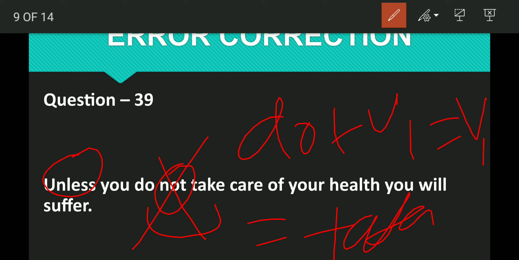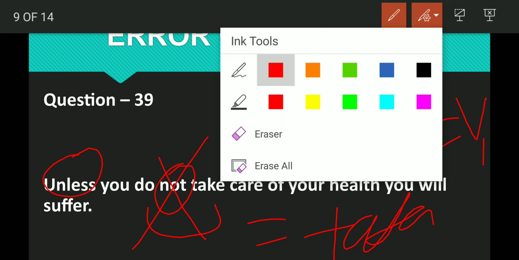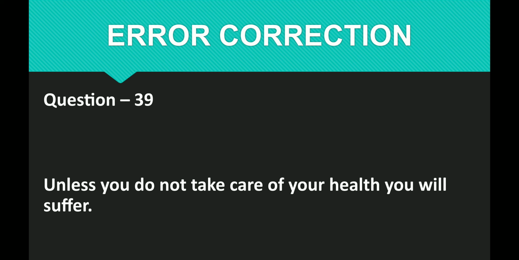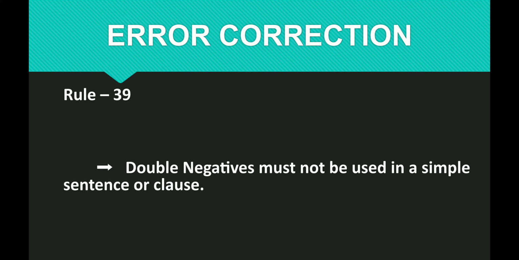So do plus go is equal to go. I do go there, I go there. Same. All right, so I hope it is clear. You understood it clearly. We'll move forward to the next rule, and I'll show you the rules first of all. Double negatives must not be used in a simple sentence or a clause.